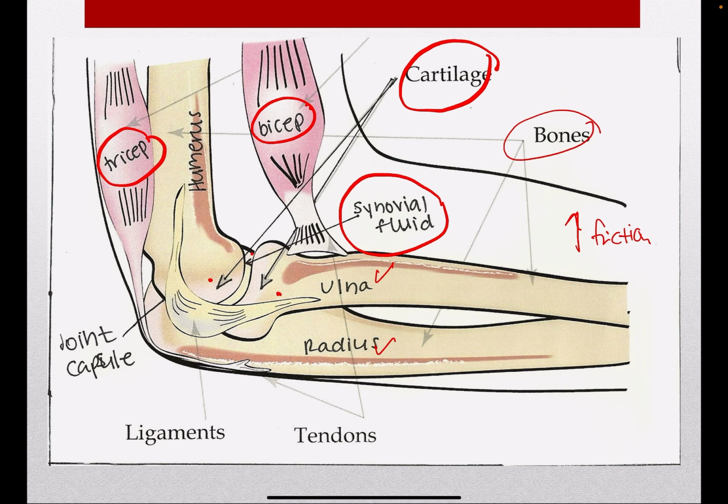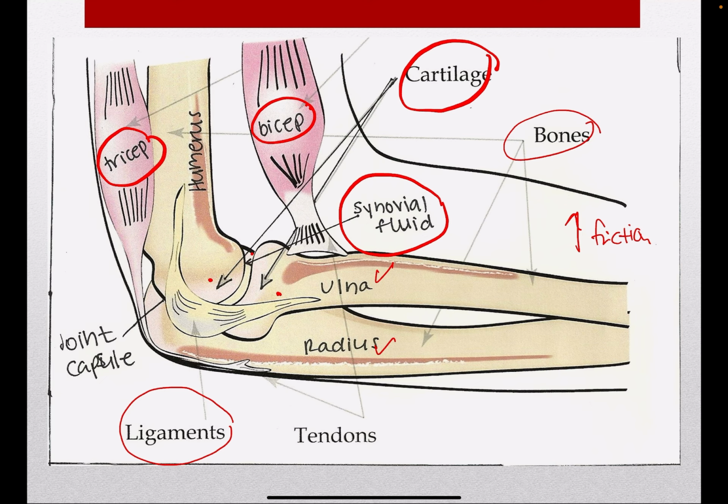And then the next structure is the ligament. Ligament sits between the joint, near the joint. The joint is a structure between the bones, and in between the joint there is a ligament.